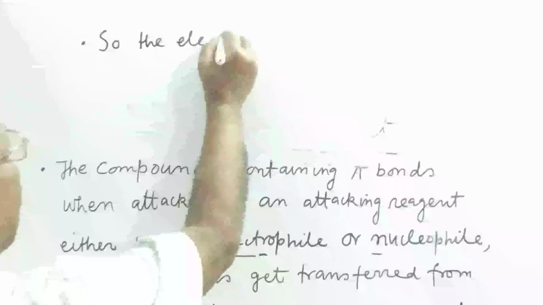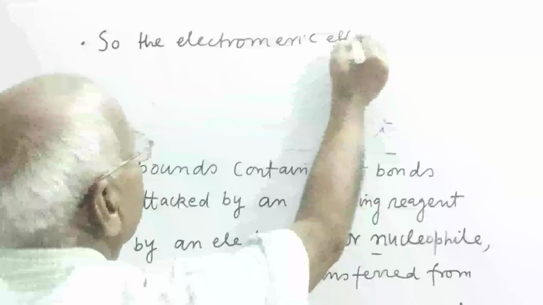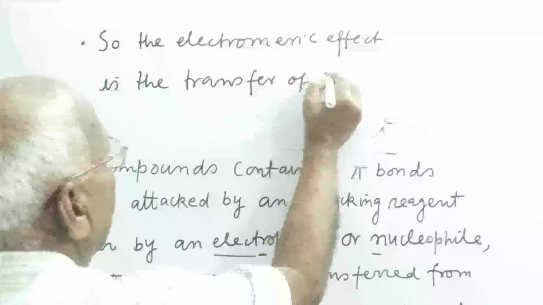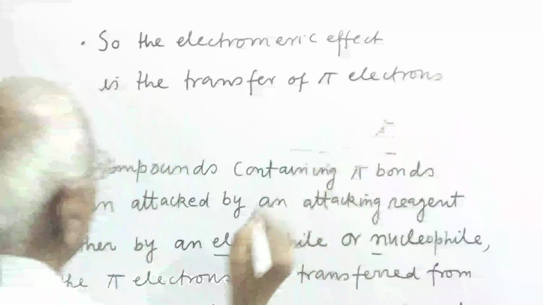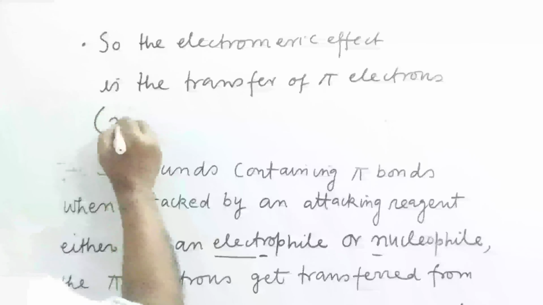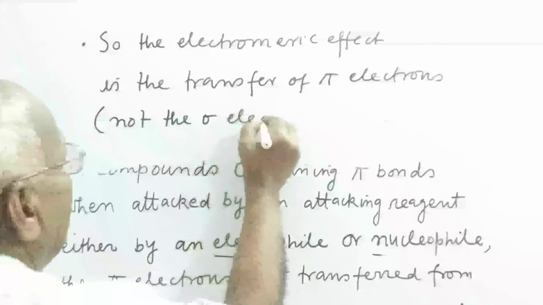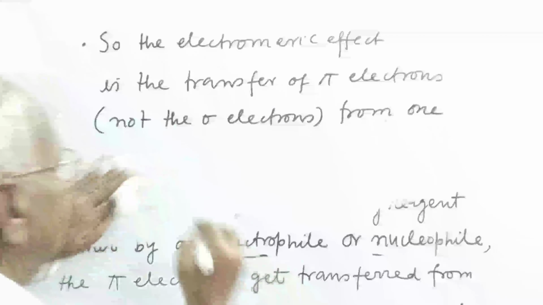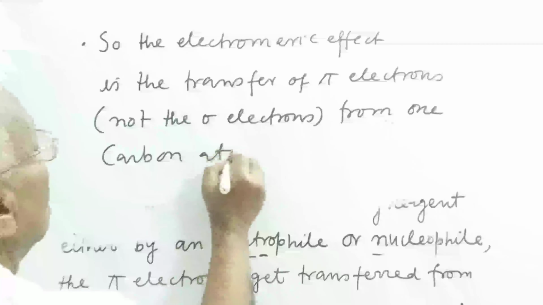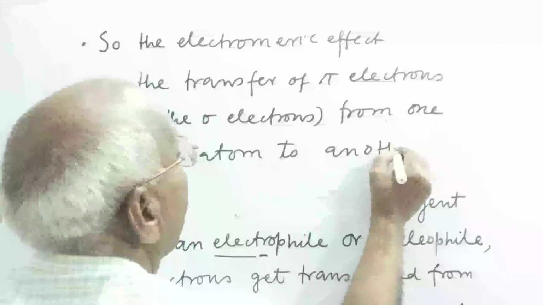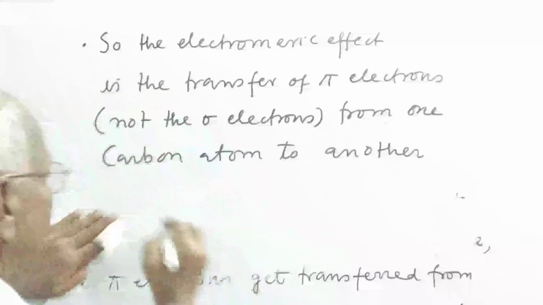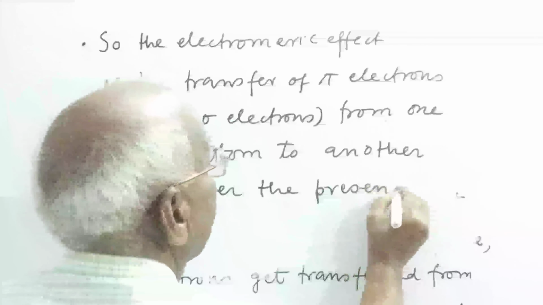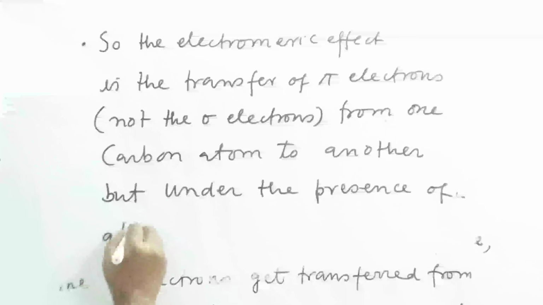The electromeric effect is the transfer of pi electrons, not the sigma electrons, from one carbon atom to another, but under the presence of an attacking reagent.